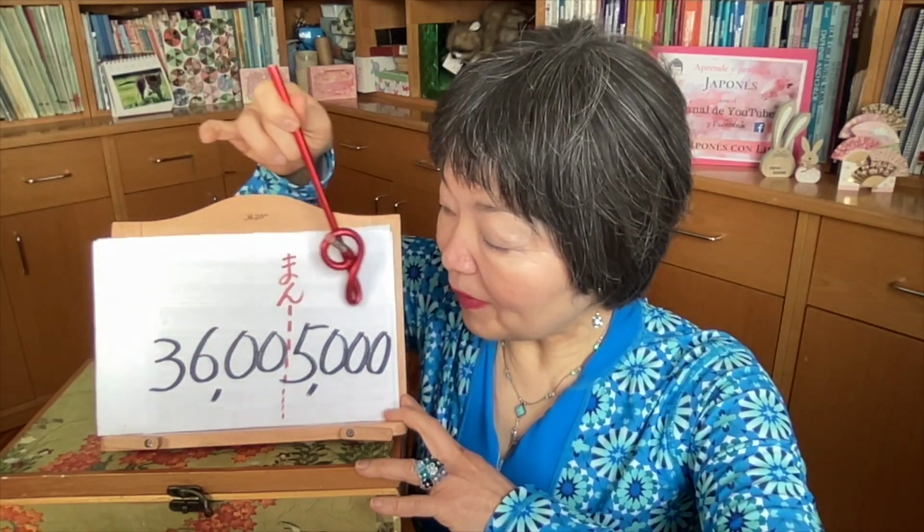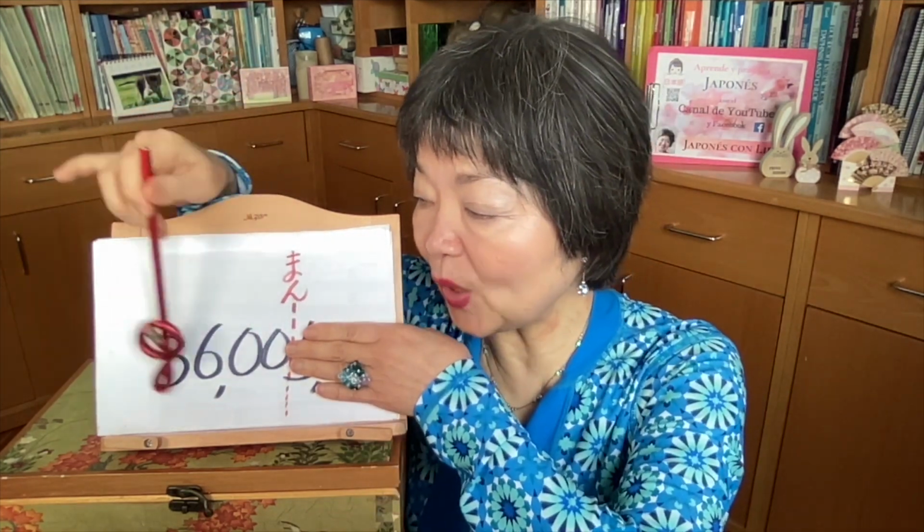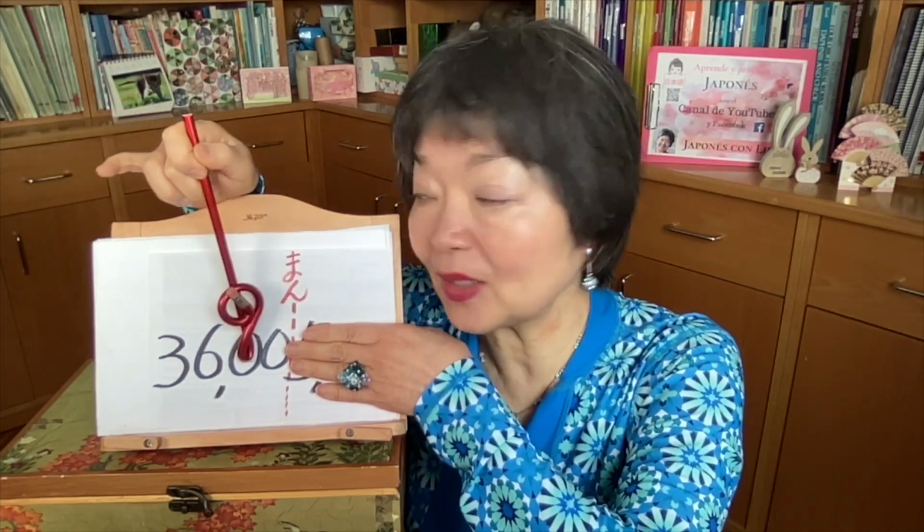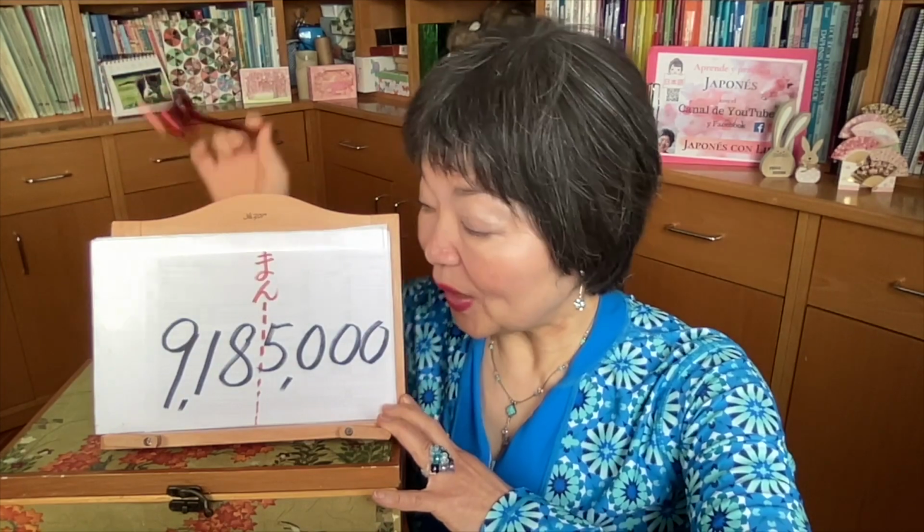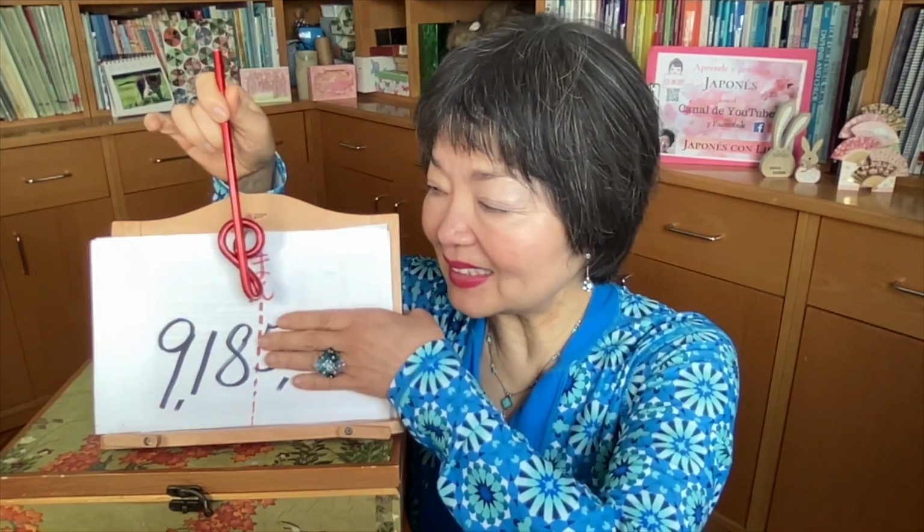36 million 5,000. But every 4, this is the line of man, and you see here only 3,600. 3,600万 and 5,000. 3,600万5,000. 9,185,000, every 4 like this.